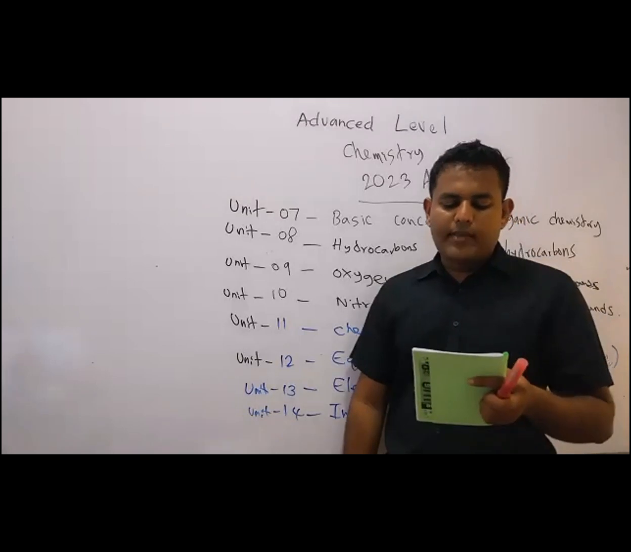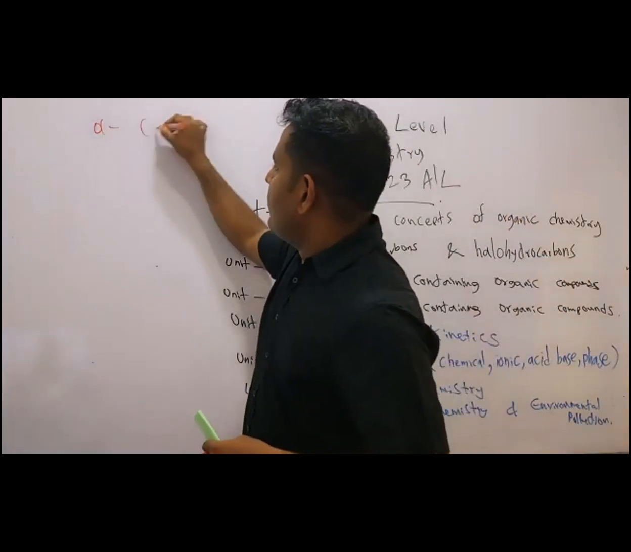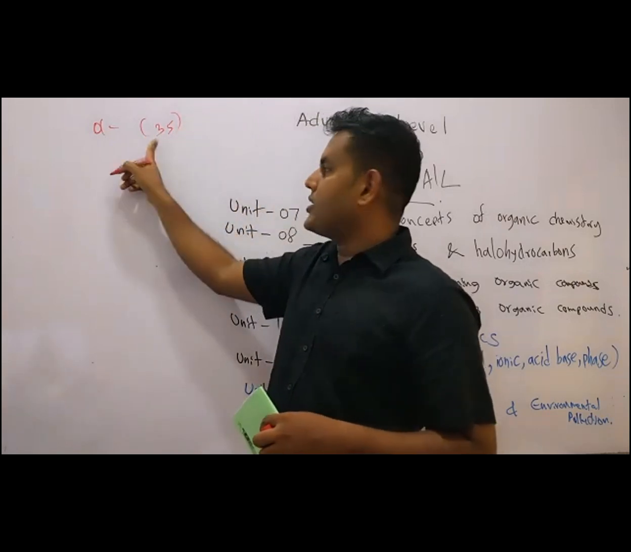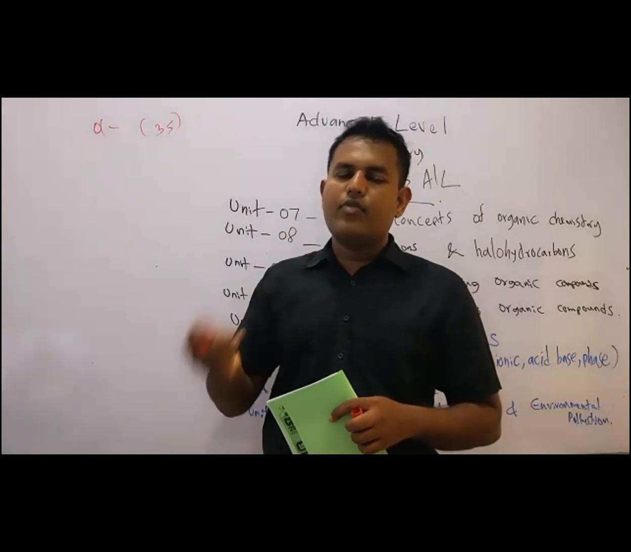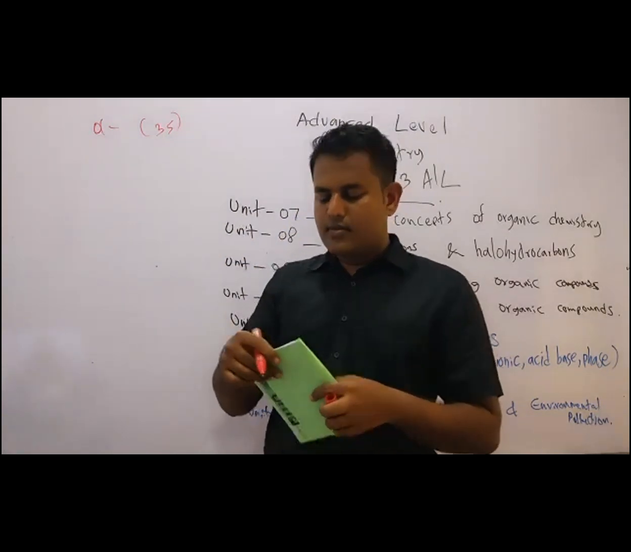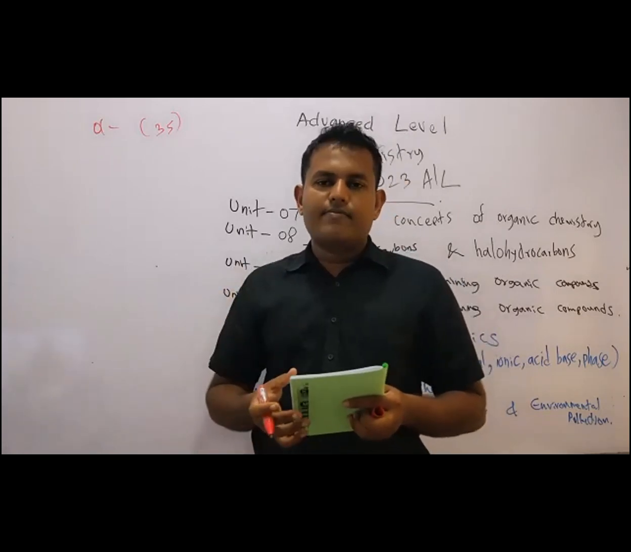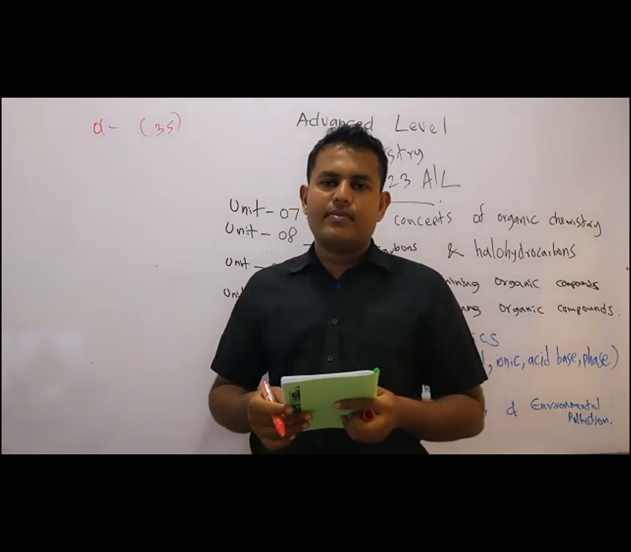So write atomic structure, unit 1, there are 35 periods. Within brackets write 35 in front of atomic structure. Okay, 35 periods. I'm showing this to show how big this lesson is. You can get a scope of that lesson, what we have discussed.